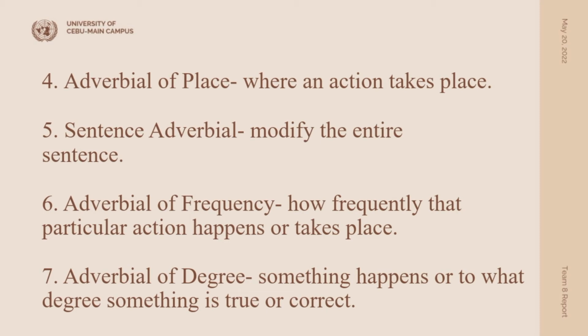Fifth, sentence adverbial. It will modify the entire sentence. It will give information about the entire clause. Sixth is the adverbial of frequency. It will talk about the frequency of the action, how frequently that particular action happens or takes place. The last is the adverbial of degree. It will talk about to what degree something is true, or to what degree something happens, or to what degree something is true or correct. Alright, so let's look at them one by one and let's understand.